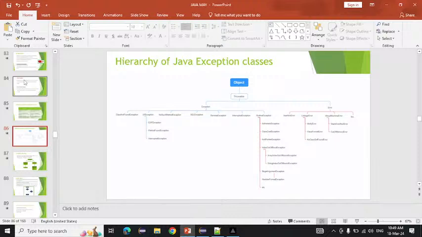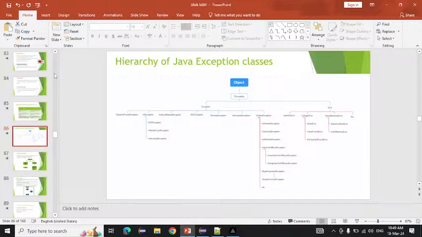Suppose our daily routine is that we come to the office every day. First we wake up, then we get ready for the office, we take our bike and we come to the office. But suddenly, one day your bike got punctured. So that is an exception. Exception means it is an unwanted or unexpected event.